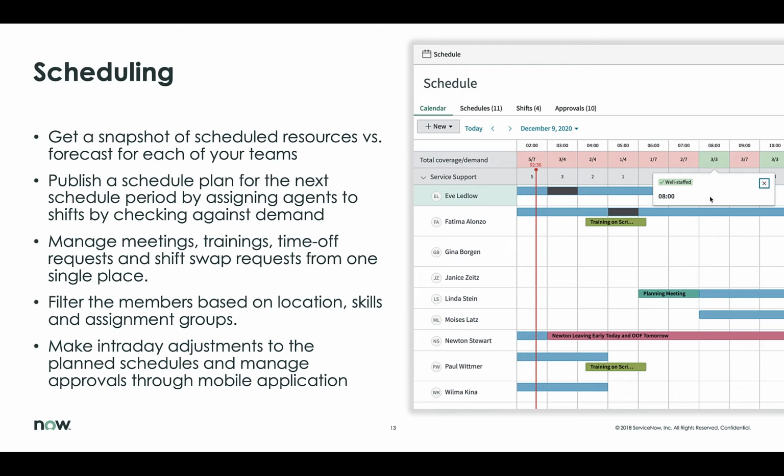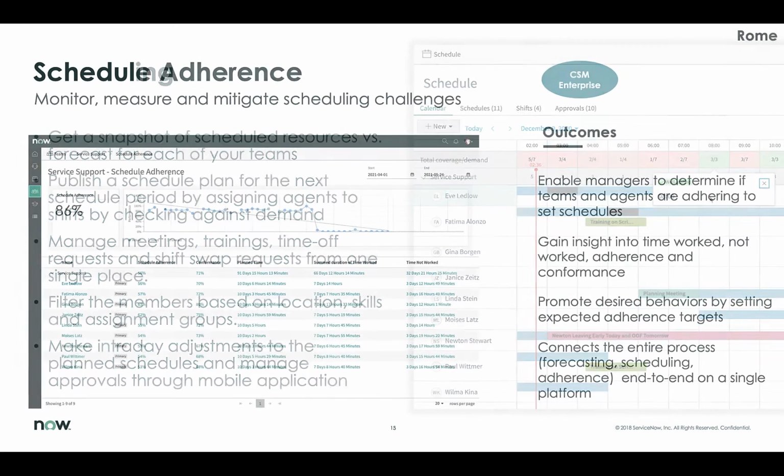Scheduling is about making sure the right resources are available at the right time. Managers have the ability to publish a schedule, and then they can also mitigate any requests for shift swaps and provide approvals. They can also provide intraday adjustments to the schedule to handle increased volumes and loads.